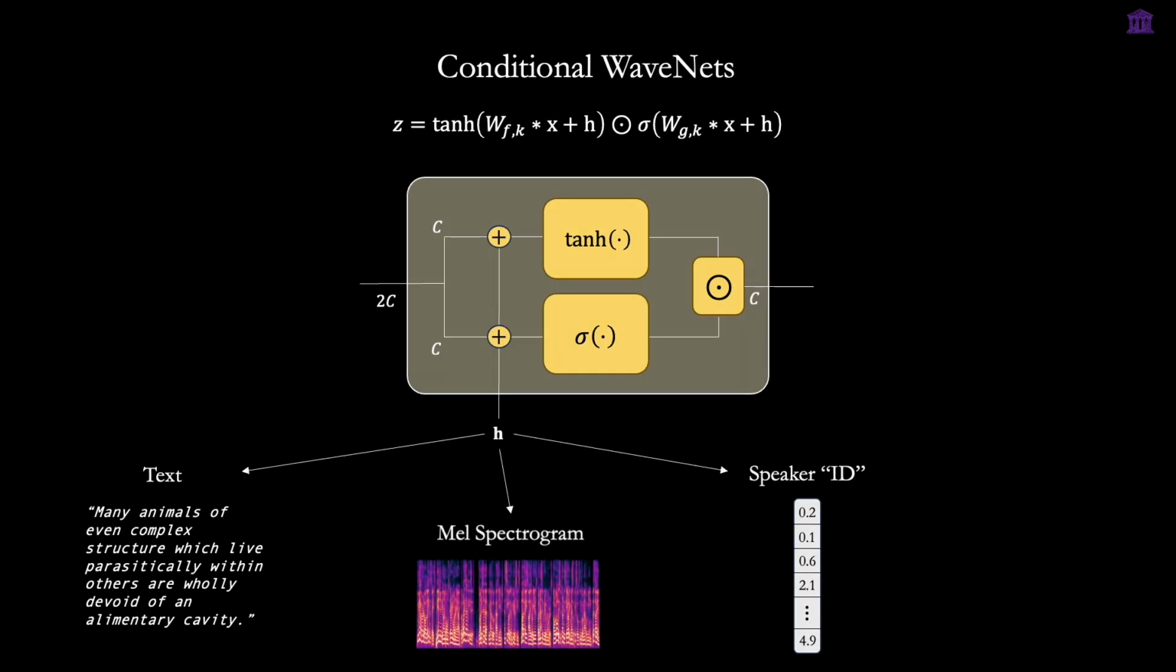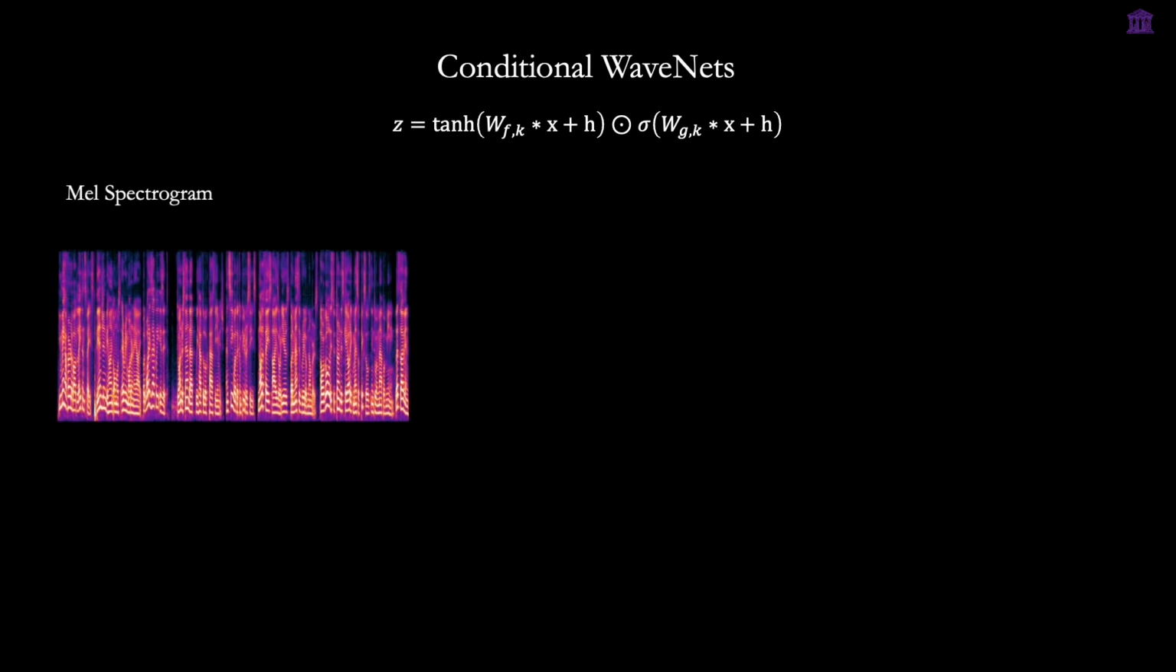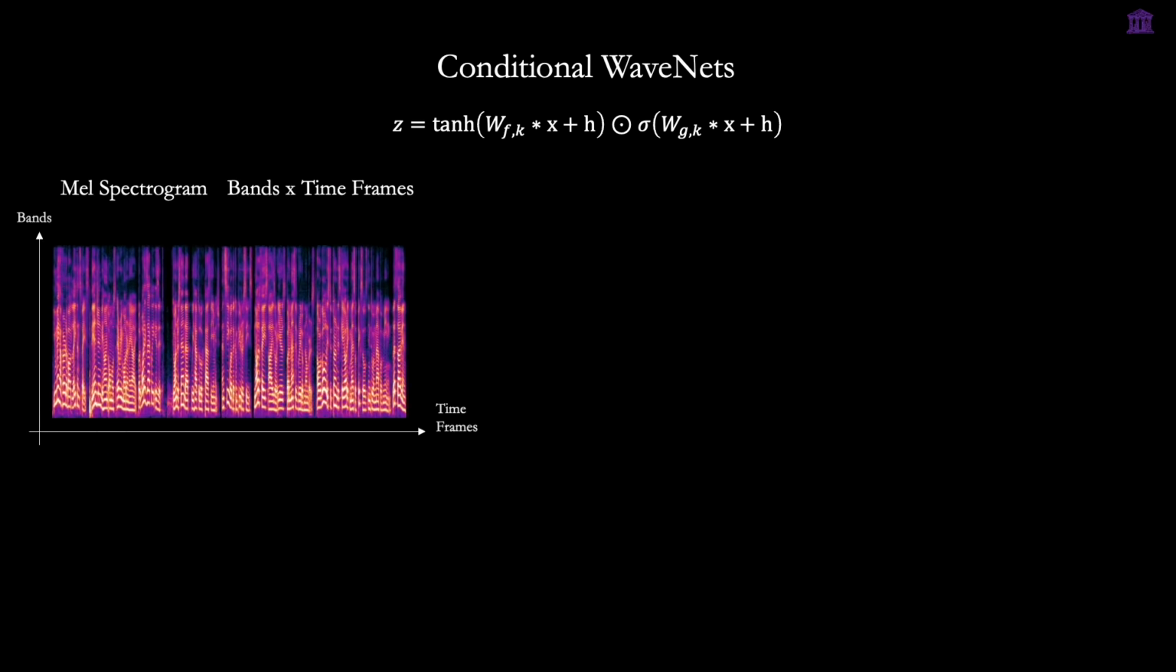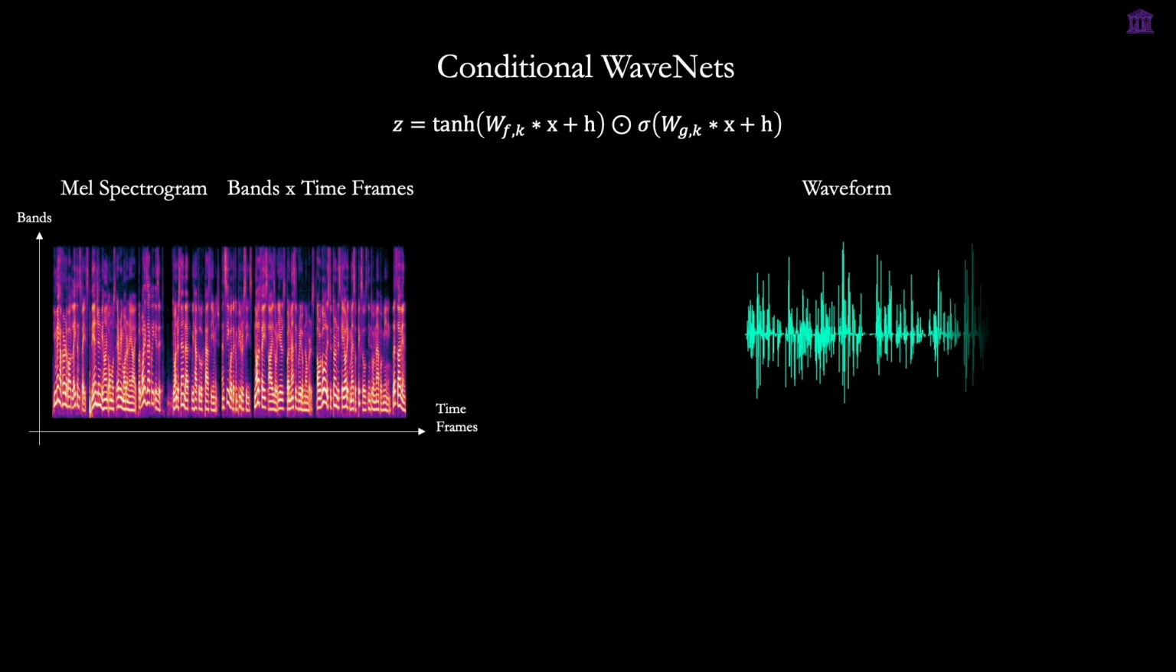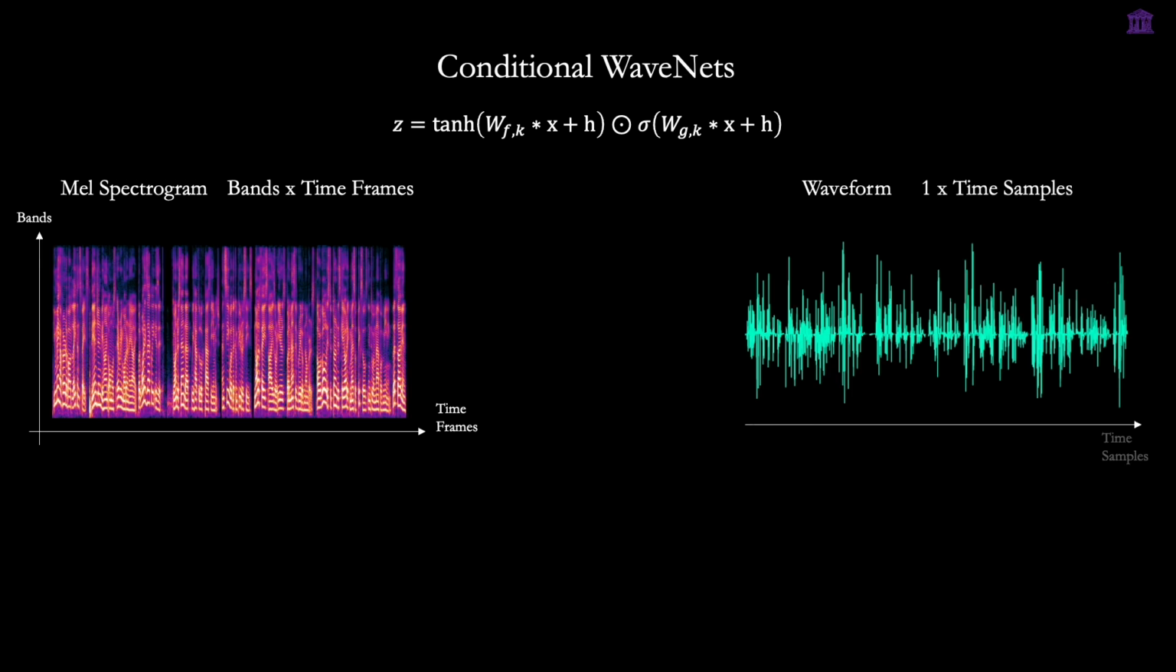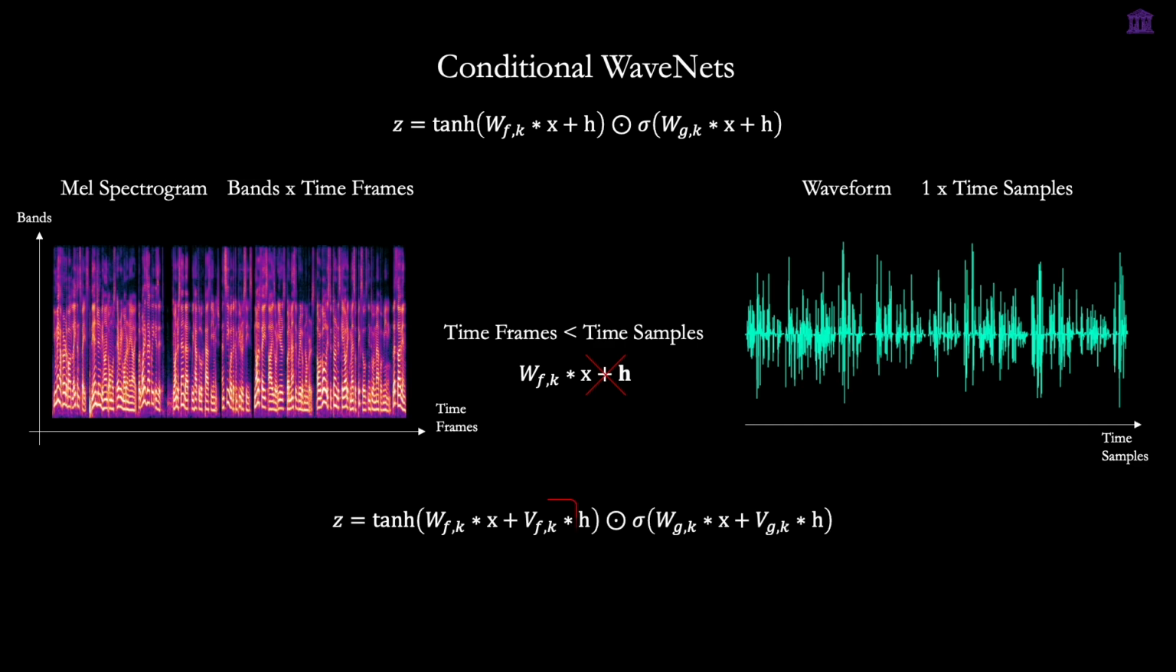However, there is a catch. A MEL spectrogram, for instance, is a matrix of frequency bins across time frames, whereas the waveform is a 1D array of audio samples over time. Because their temporal lengths do not match, we cannot simply add them together. To resolve this alignment issue, we can pass our conditioning features through a transposed convolution layer.